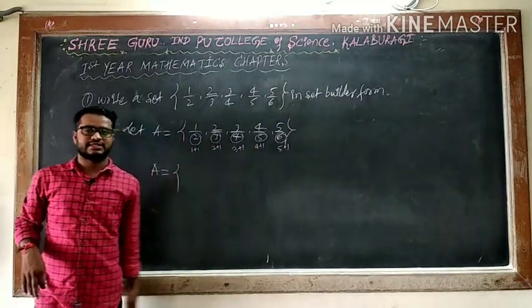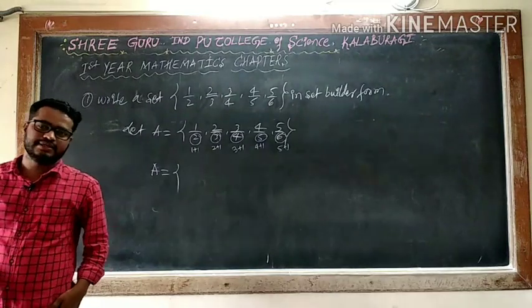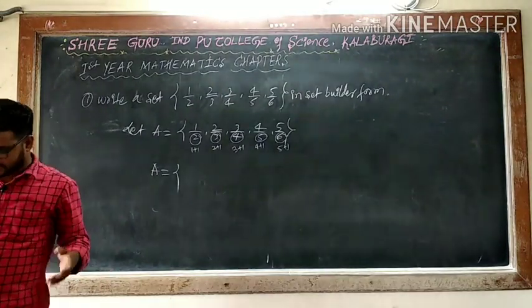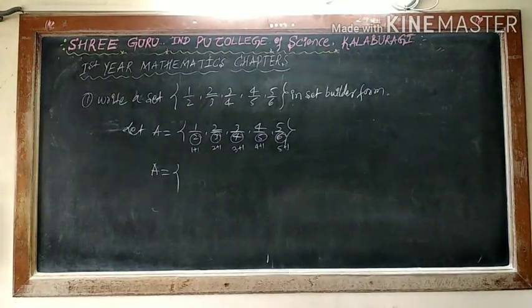Suppose in the next 7 divided by 8. That can be written as 7 divided by 7 plus 1. If it is 8 divided by 9, 8 divided by 8 plus 1. If it is 9 divided by 10, 9 divided by 9 plus 1.